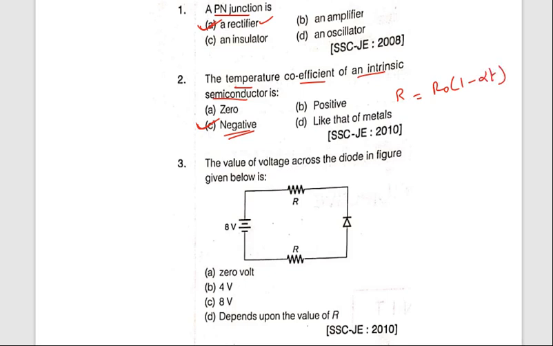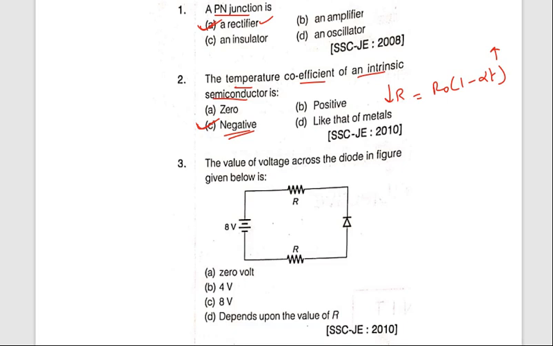In case of intrinsic semiconductor, what happens? If temperature increases, resistance will decrease. This is in case of intrinsic semiconductor. It is a negative temperature coefficient. Semiconductor has a negative temperature coefficient. The formula is R equals R naught into 1 minus alpha T.